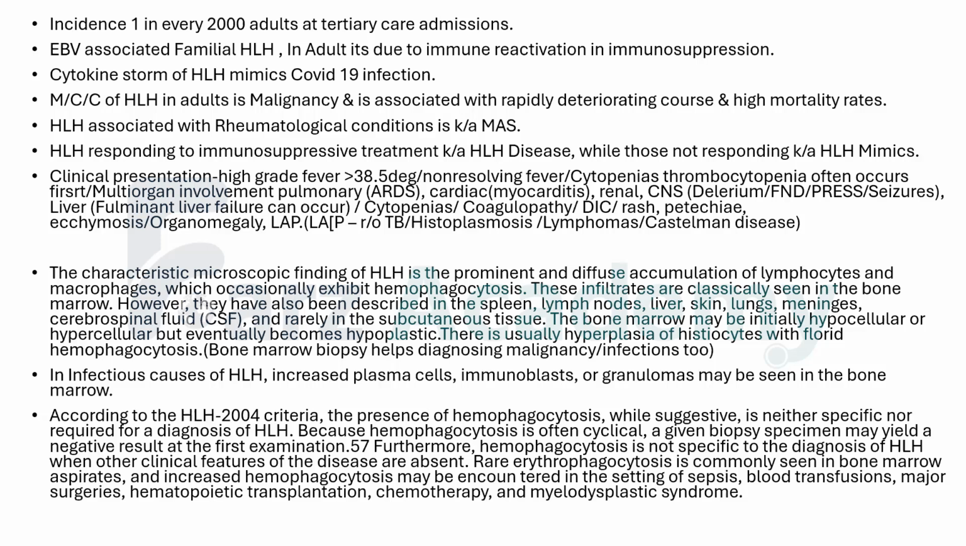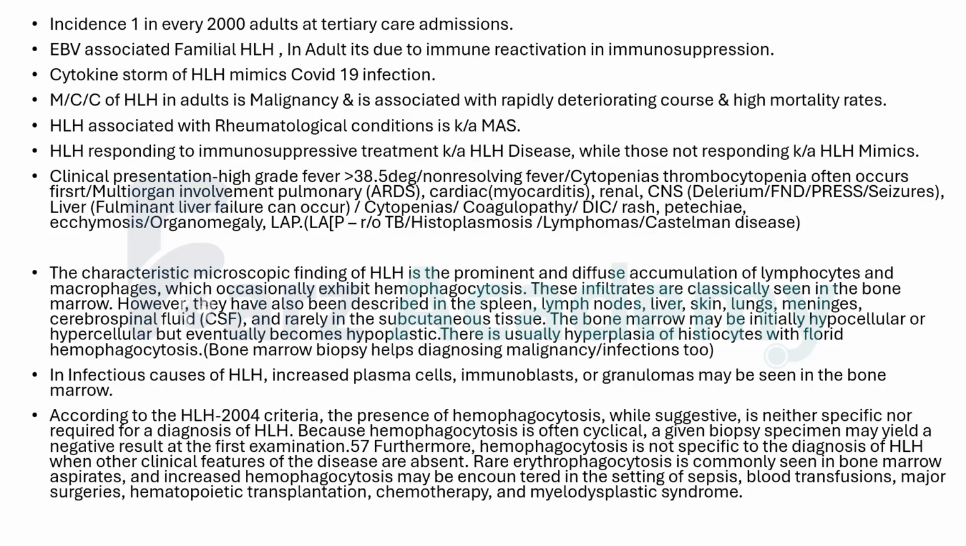Infectious causes of HLH also increase your plasma cells, immunoblasts, granulomas, and you can notice that also in the bone marrow. So by doing a bone marrow, you can rule out other infections and some other lymphomas or some myeloproliferative disorders sometimes, if you think they are mimicking your HLH-like picture.